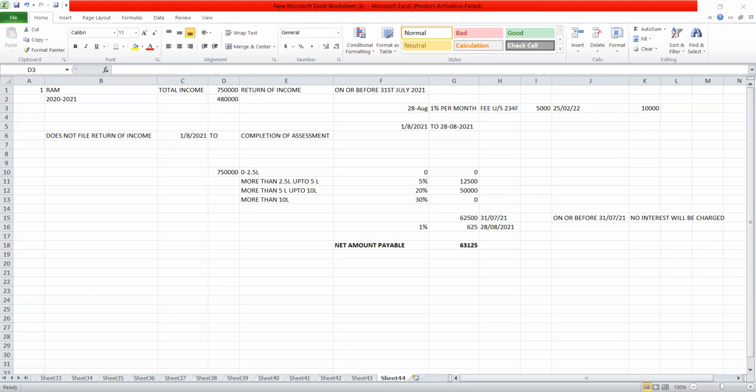And if there is an assessee whose total income is not exceeding 5 lakh rupees, then the fees will be 1,000 rupees maximum. The maximum amount of fees will be 1,000 rupees.